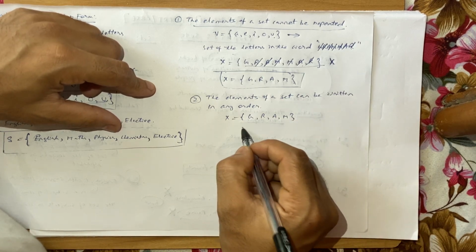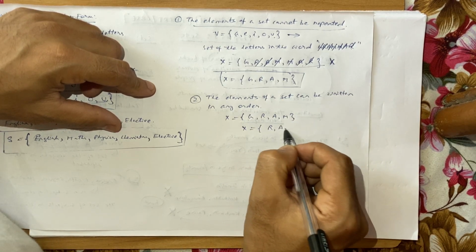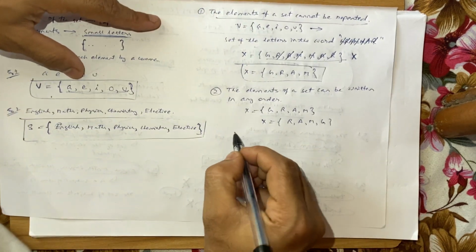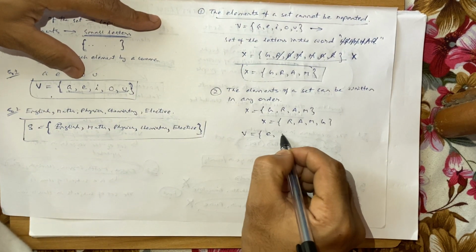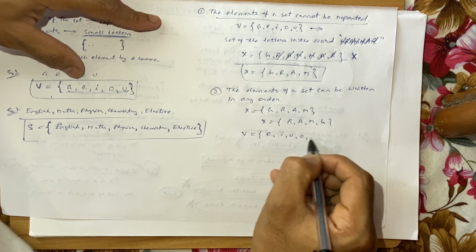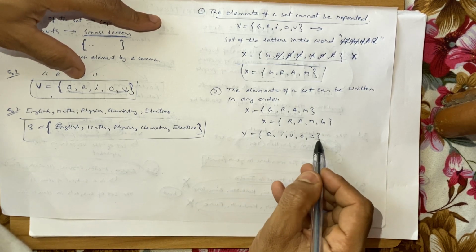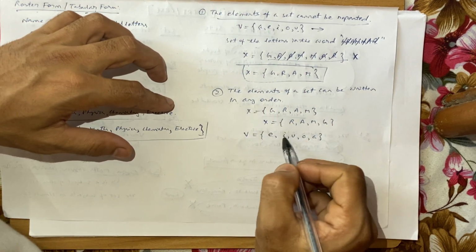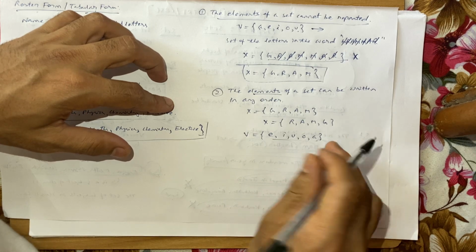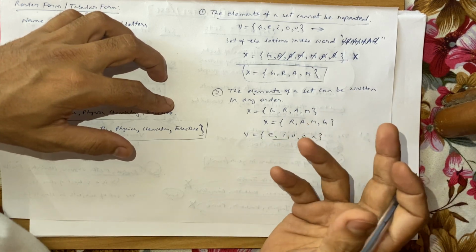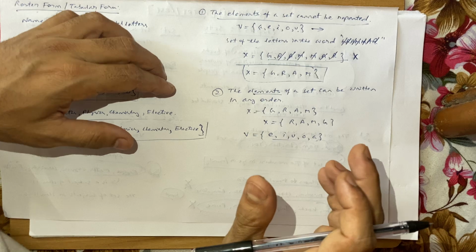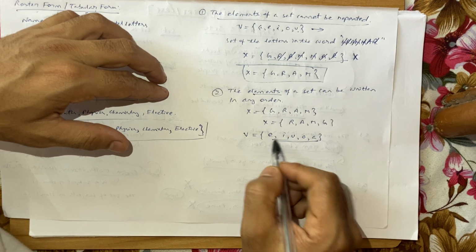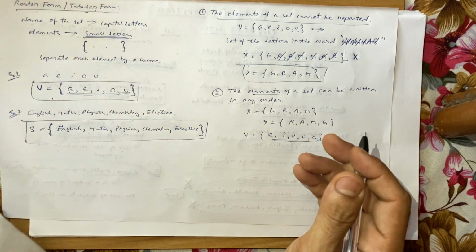So here you can write X is equal to R, A, M, G. This is also correct. Or if you look at the set of vowels that we have done, V can be written as E, I, U, O, A. This is also right. If you write A, E, I, O, U, or just jumble up the words, this is fine. So the elements of a set can be written in any order or jumbled up, but just keep in mind that you include all the elements of the set, and the rest you can write whatever way you want.